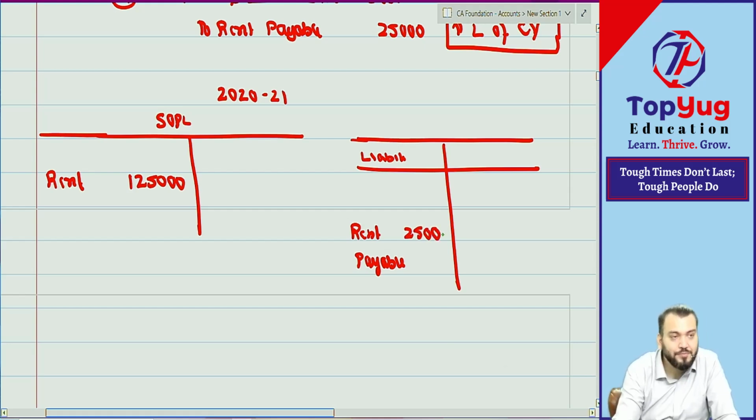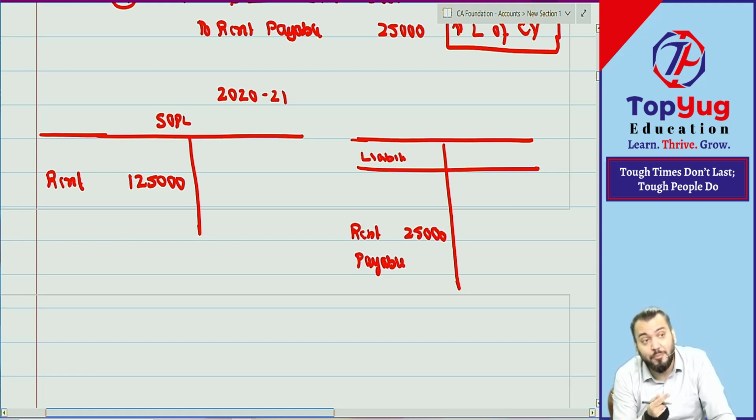25,000. Very good. Understood. So this is a liability of current year. Liability of previous year automatically becomes zero. The liability of current year will come. Understood? And we can prepare the balance sheet and SOPL. This is the last stage. We'll come to balance sheet and SOPL, but I am just giving you how which item will go to balance sheet, which item will go to SOPL. Understood? Yes, sir. One more example.